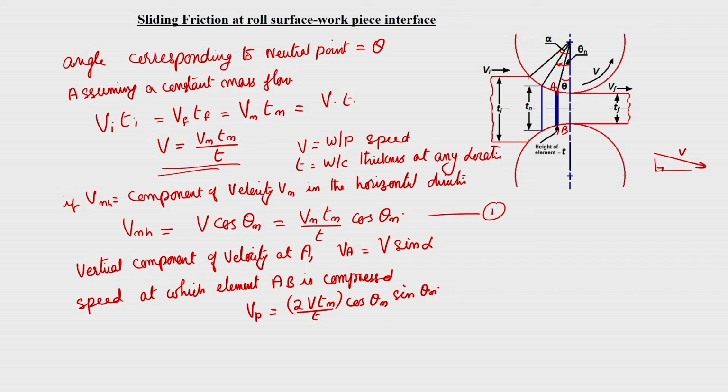So, that is what we are going to get. Okay. So, this relationship, when you differentiate it, that is what we are getting. Therefore, strain rate epsilon dot is equal to 1 by T into V P. So, that is equal to 2 V T n by T square into cos theta n sin theta n.